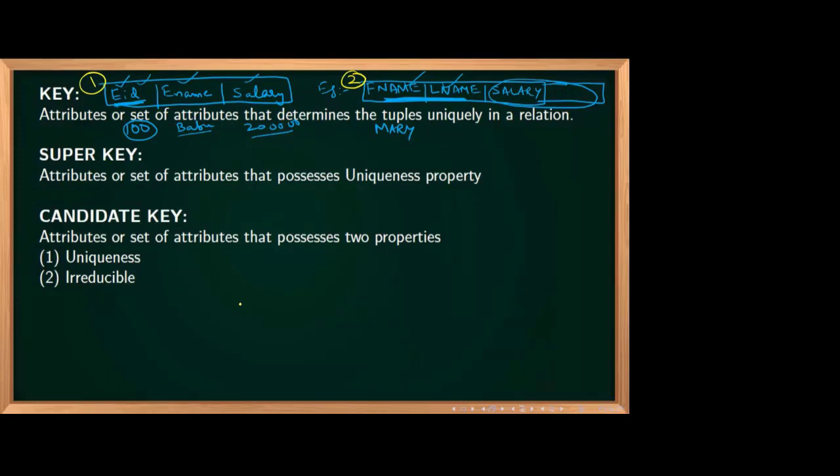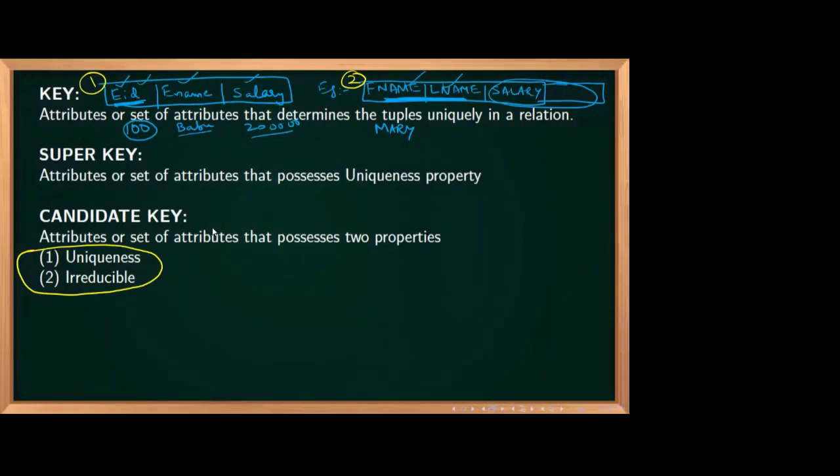Is e-name a super key? Can I say yes or no? E-name is not even a key, so how can it become a super key? To understand this clearly, we basically have two properties: one is the uniqueness property and the other is the irreducibility property.